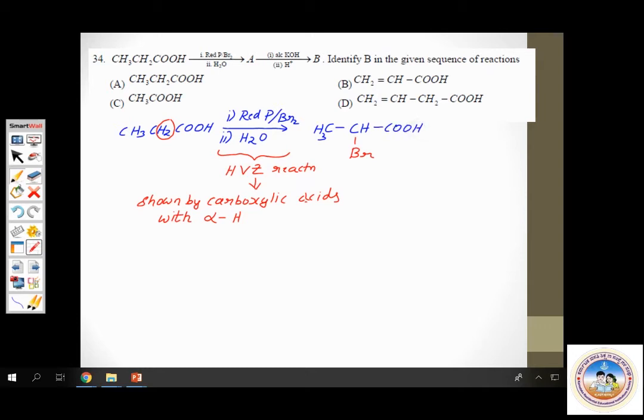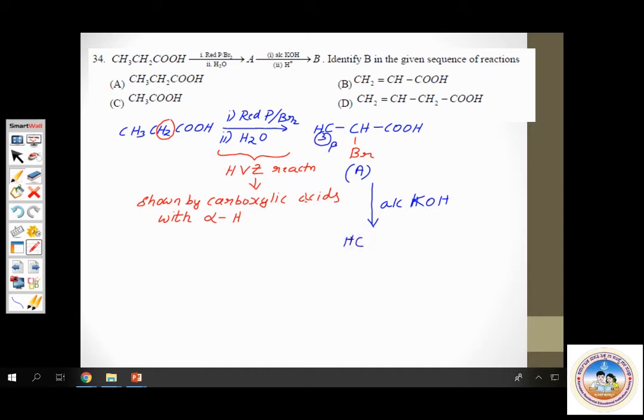This must be your compound A. Now what is this treated with? This is treated with alcoholic KOH followed by acidification. Now what happens when you treat this with alcoholic KOH? Alcoholic KOH is a dehydrohalogenating agent. Please recollect from the haloalkanes chapter. Elimination reaction, dehydrohalogenation. Bromine gets removed along with the beta hydrogen. This is a beta hydrogen, hence it is beta elimination. This results in an alkene being formed.